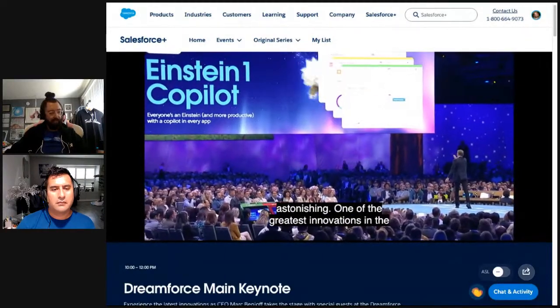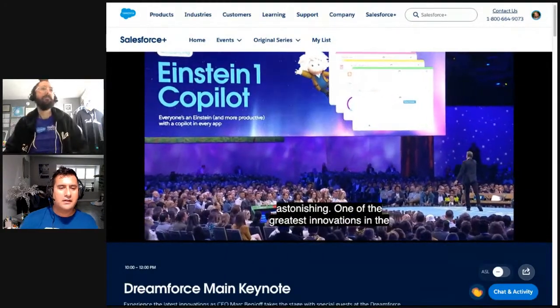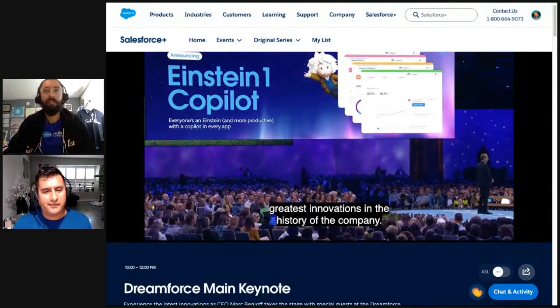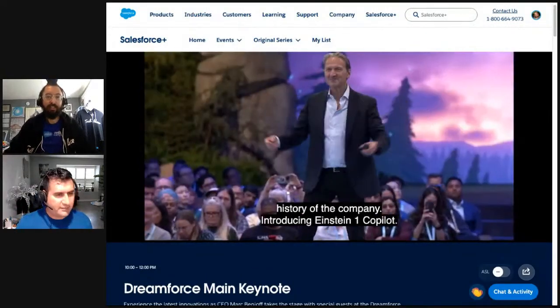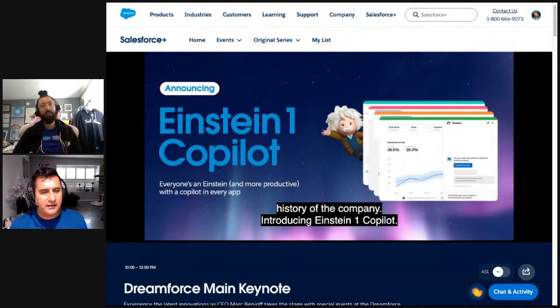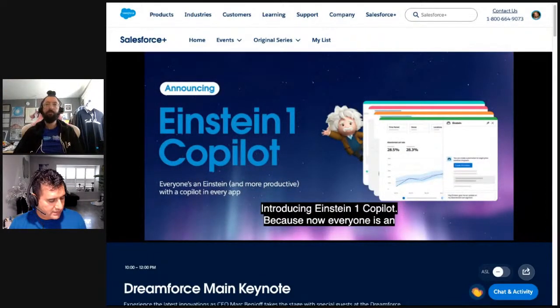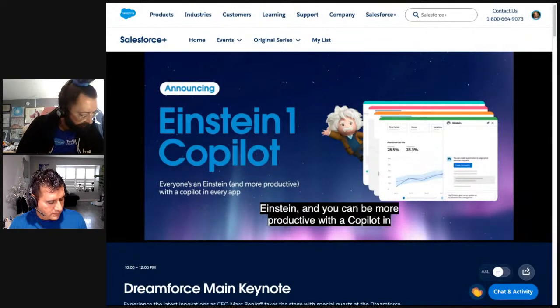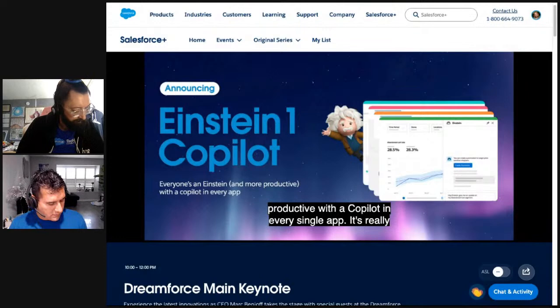Introducing Einstein 1 Copilot. It's going to be the user side of Einstein on the sidebar. Because now it makes it easy for everyone to use Einstein, and you can be more productive with the Copilot in every single app. It's really, truly sensational. And it's built on all the innovations that we talked about earlier.